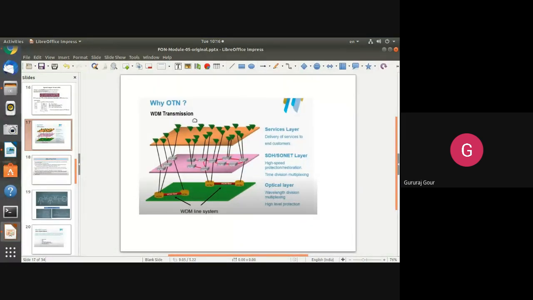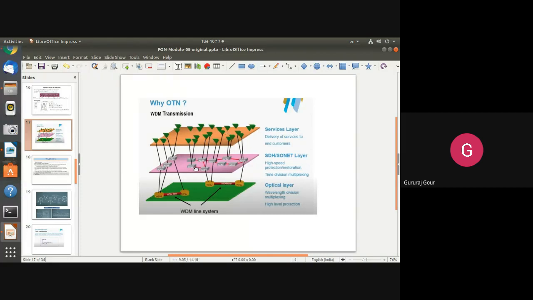So a typical WDM transmission layer system, if you see here, appears like this. At the top layer, you have the service layer, which corresponds to the delivery of services to the end customers. It acts like a front end where it is directly in contact with your end users. That is known as the service layer.